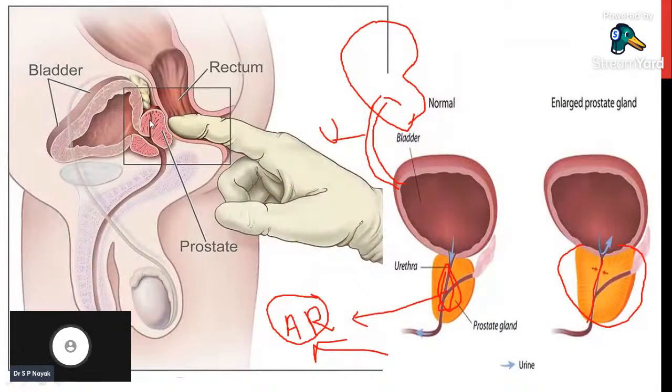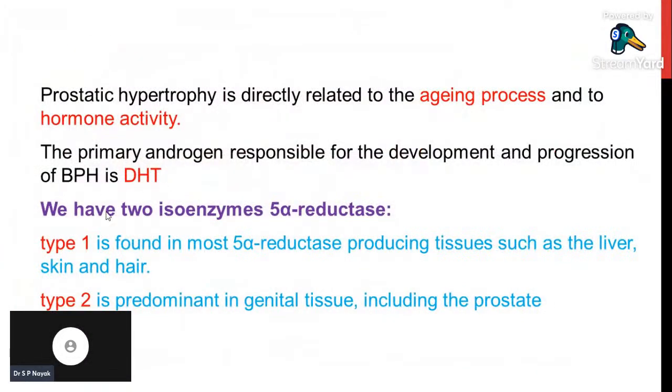Here the prostate gland size increases with the elevated concentration of dihydrotestosterone. I'll try to explain the total pathophysiology.